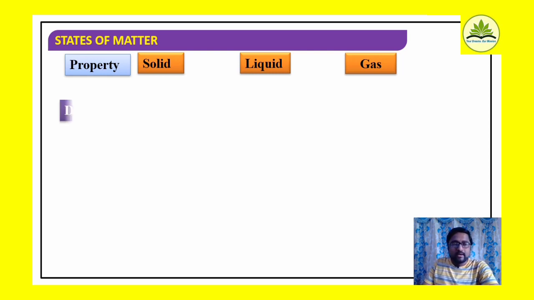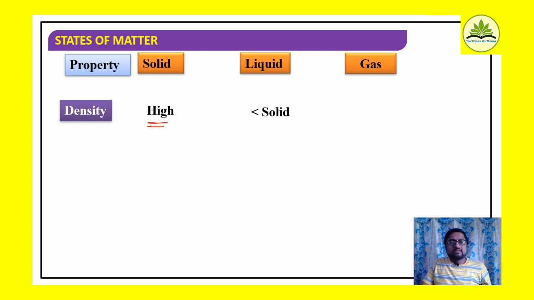Okay. Well, then coming to one more property by which we can distinguish solid, liquid and gases, is the density of the respective forms of matter. Say here, density of solid is very high. Then coming to liquids, the density of liquid is less than solids, and coming to gases, it is the least. So among three states of matter, the state with the highest density is the solid state, and the lowest density is the gaseous state of matter.